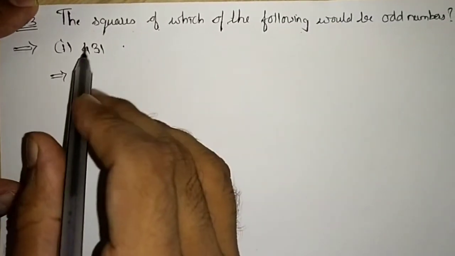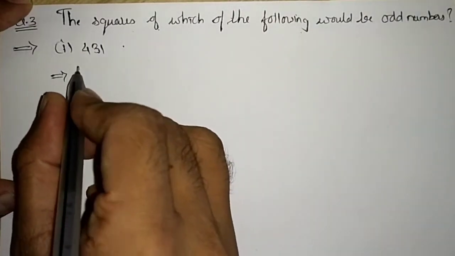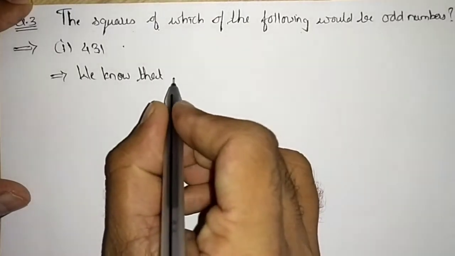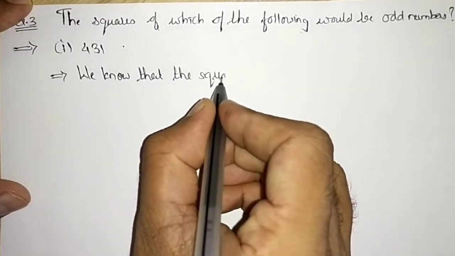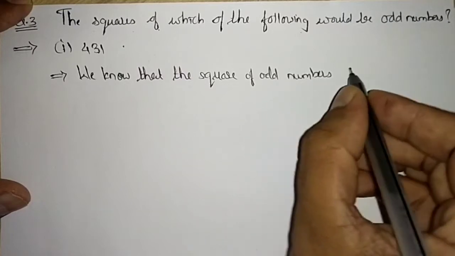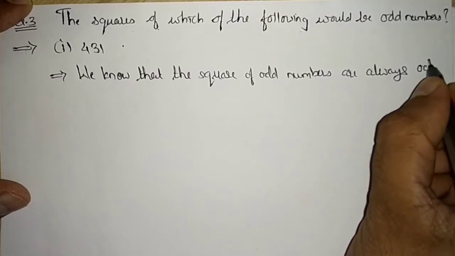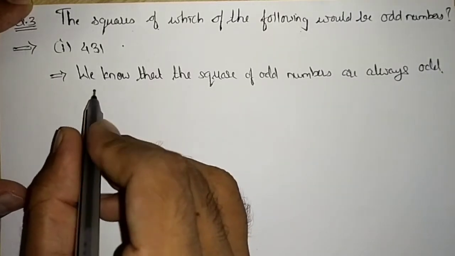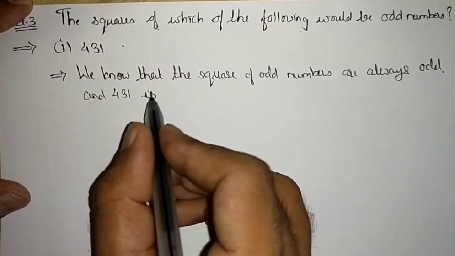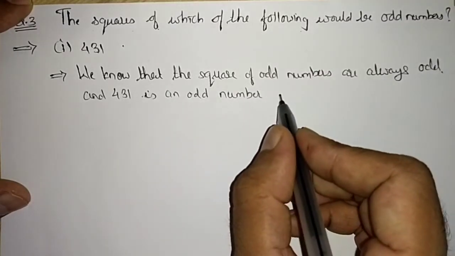Same thing they have told us. The square of which of the following would be odd numbers. So we will write, we know that the square of odd numbers is always odd, and 431 is an odd number.